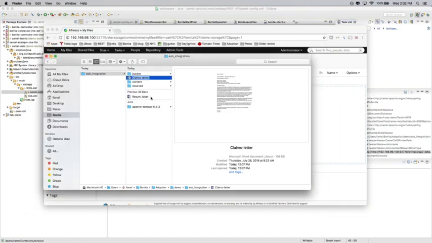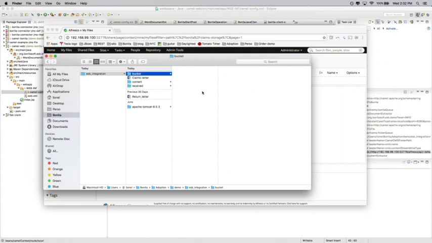So all I have to do is copy that document into the bucket. And since I have the Camel route listening to this folder, the document is automatically picked up and pushed into the JMS queue. And another route will automatically pick the document from the JMS queue and start a process in Bonita.